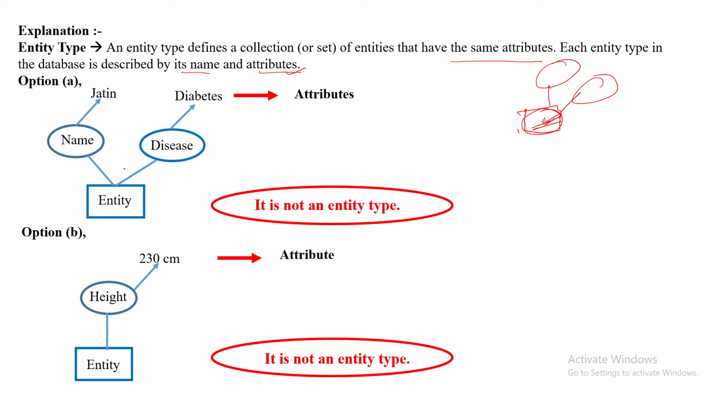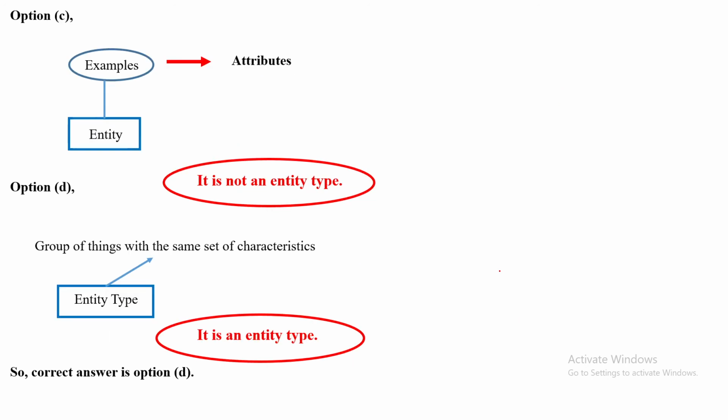In option A, name and disease, I already told you, come in the attribute, described by the attribute. So it is not an entity type. In option B, height's value has been given, so it is also describing an attribute. So it is not an entity type. Option C, real world examples with counting.